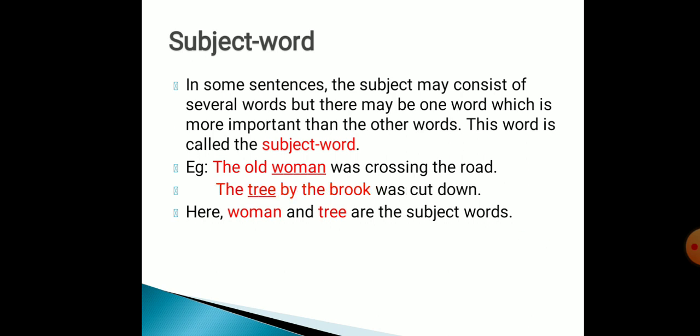The tree by the brook was cut down. In these two sentences, the woman as well as the tree are the subject words, because the main person about whom we are talking, the more important one over here, is the woman and the tree.